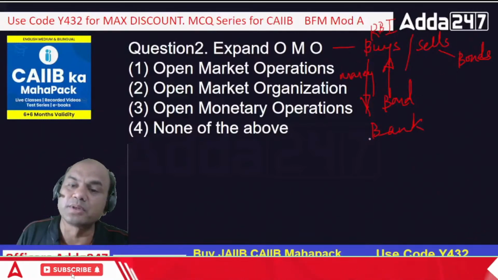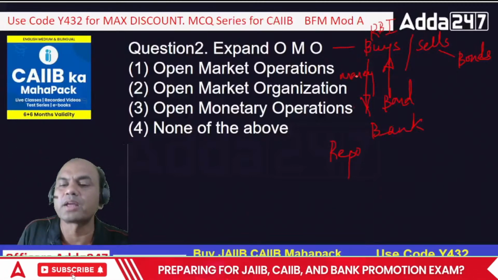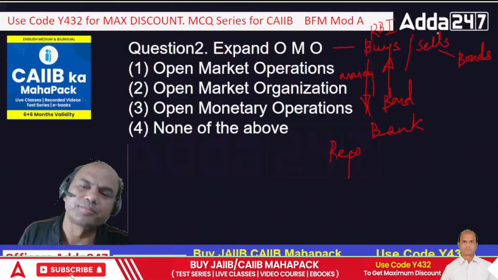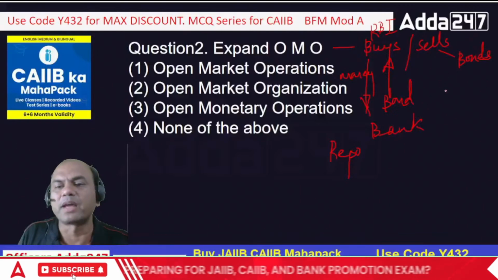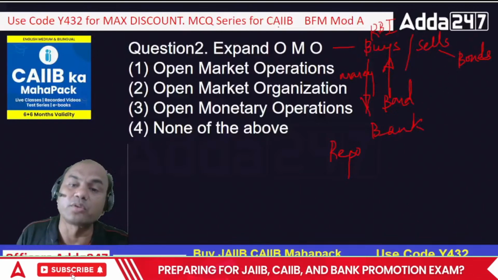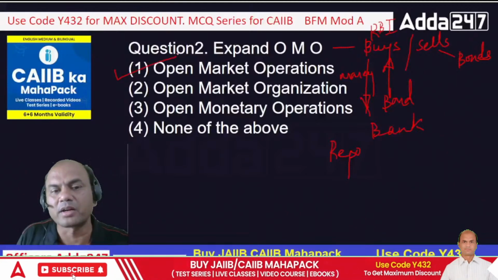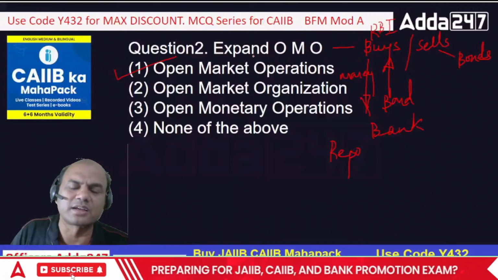Now this is called what? Where RBI gives money, it is known as repo. In repo, RBI lends money to the banks, and this is reverse repo. RBI sells bonds, so bonds will come to the bank, and the bank will give them money. So that is reverse. But what is the OMO full form? Full form is open market operations. Many of you have typed it. That's the correct answer.